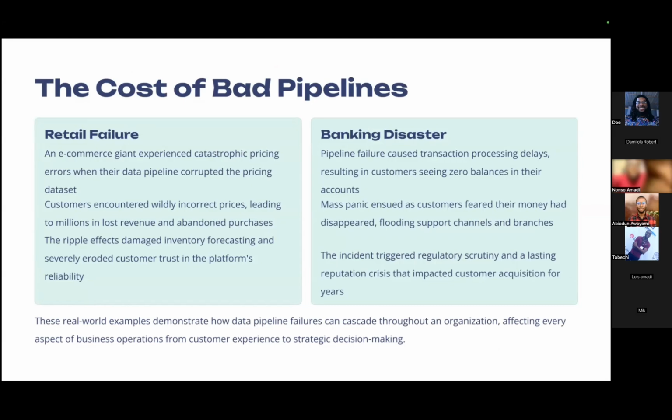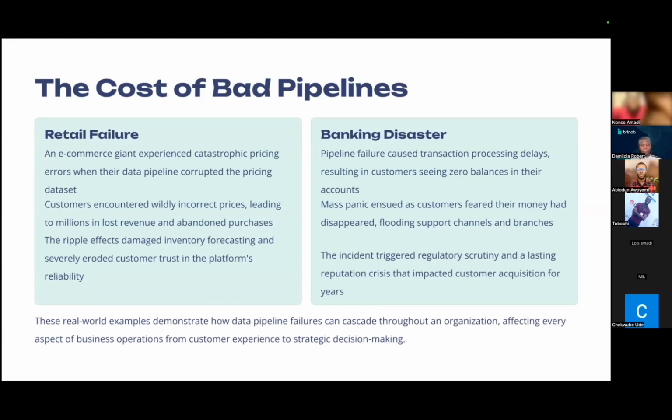The first is in the case of a retail failure. A simple case study. We see that an e-commerce giant experienced a catastrophic pricing error when the data pipeline corrupted the pricing data set. As a result, customers encountered wildly incorrect prices, leading to millions lost in revenue and abandoned purchases.